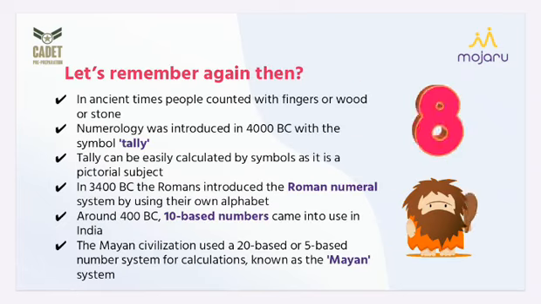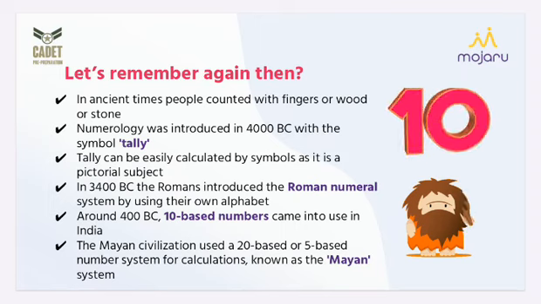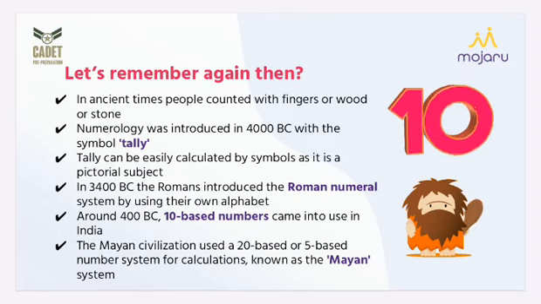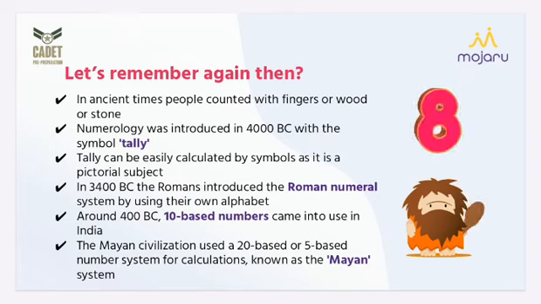Okay, so let's remember again. In ancient times, people counted with fingers or wood or stone. Numerology was introduced in 4000 BC with the symbol tally. Tally can be easily calculated by symbols as it is a pictorial subject. In 3400 BC, the Romans introduced the Roman numeral system by using their own alphabet. Around 400 BC, 10-based numbers came into use in India. The Mayan civilization used a 20-based or 5-based number system for calculation, known as the Mayan system.